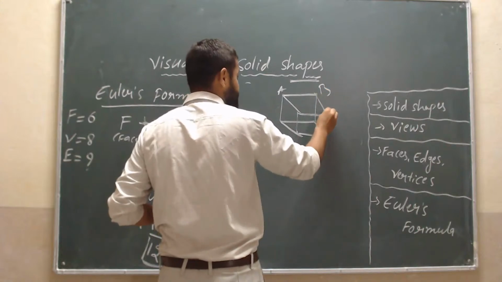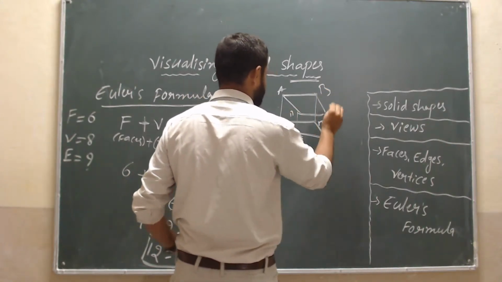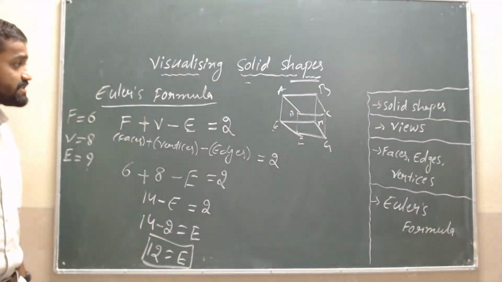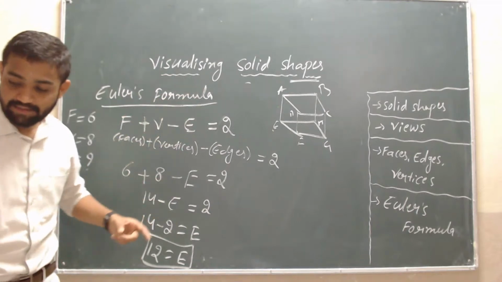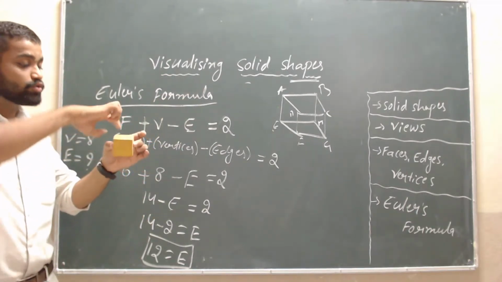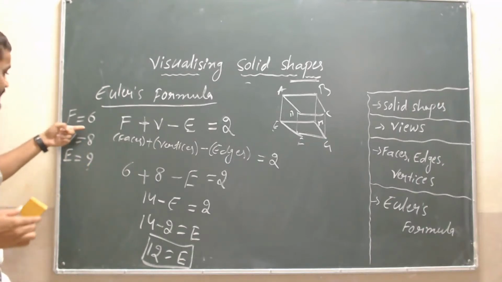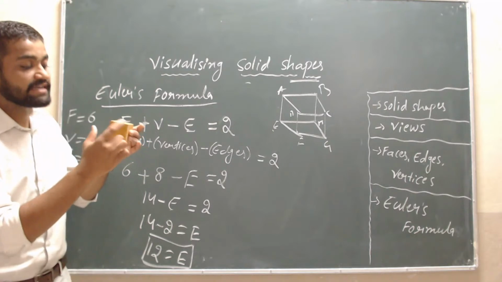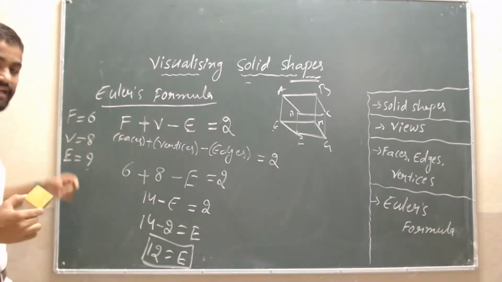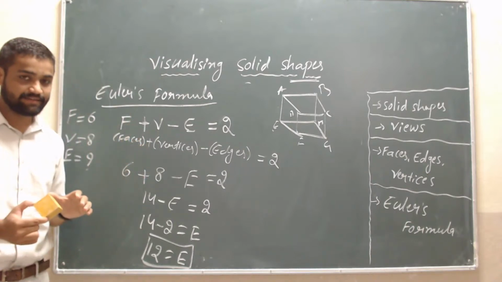A, B, C, D, E, F, G, H. Like this. See, students, what he has given? There are 6 faces, like a cuboid: 1, 2, 3, 4, 5, 6. 6 faces are there and vertices are 8: 1, 2, 3, 4, 5, 6, 7, 8. 8 vertices are there. Then here we have to find out how many edges are there.